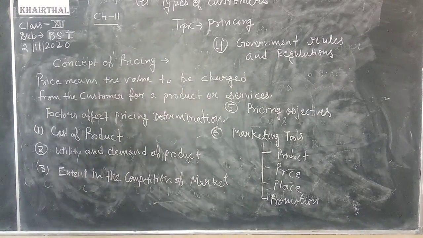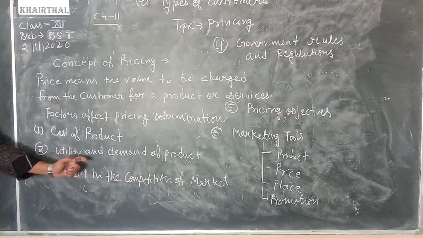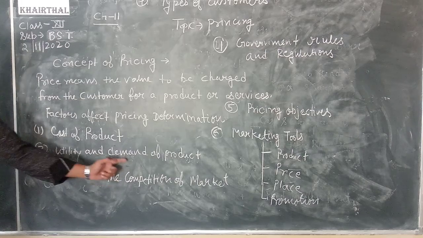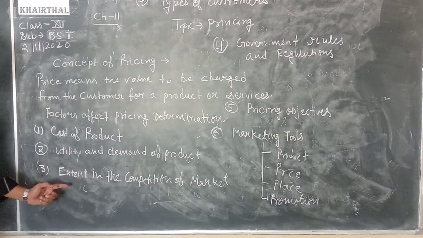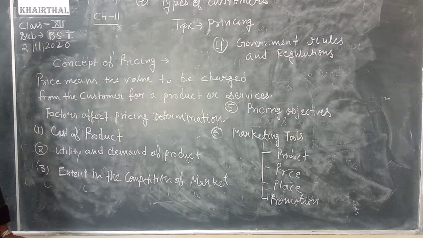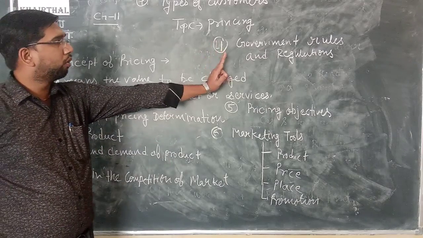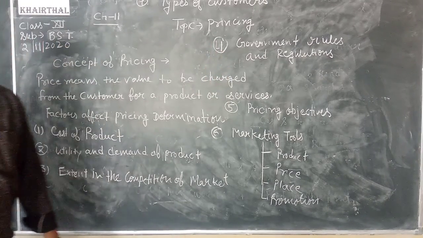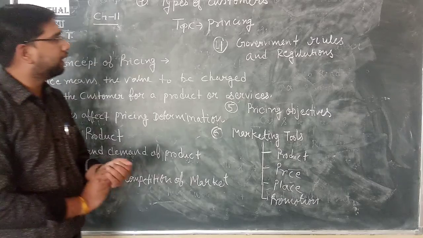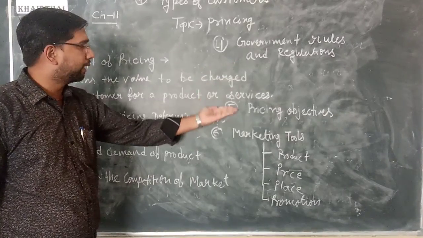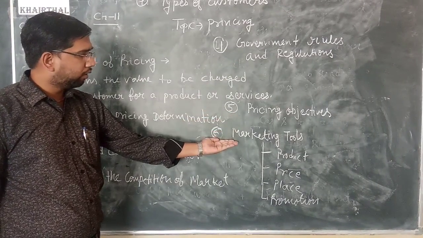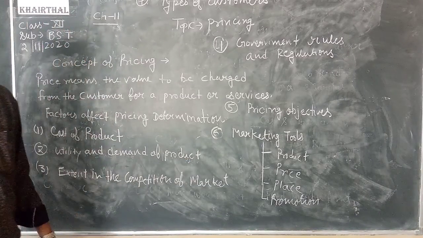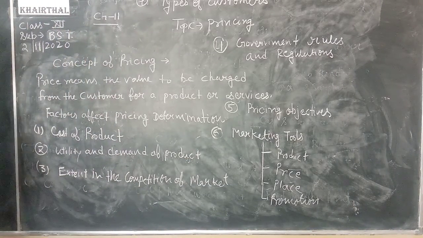So point number 1, cost of product. Point number 2, utility and demand of product. Point number 3, extent of competition in the market. Point number 4, government rules and regulations. So government policies directly affect product demand and supply. Then pricing objectives, marketing tools: product, price, place, promotion, physical evidence and process. And the last point is point number 7, types of customers. Okay.